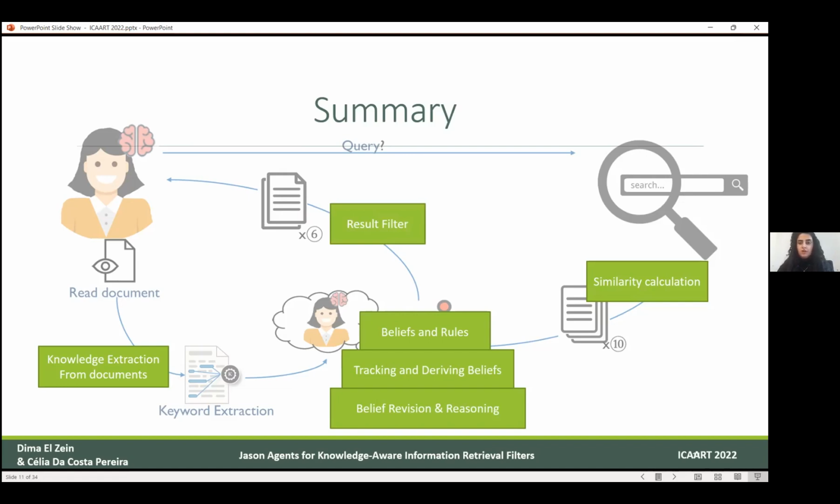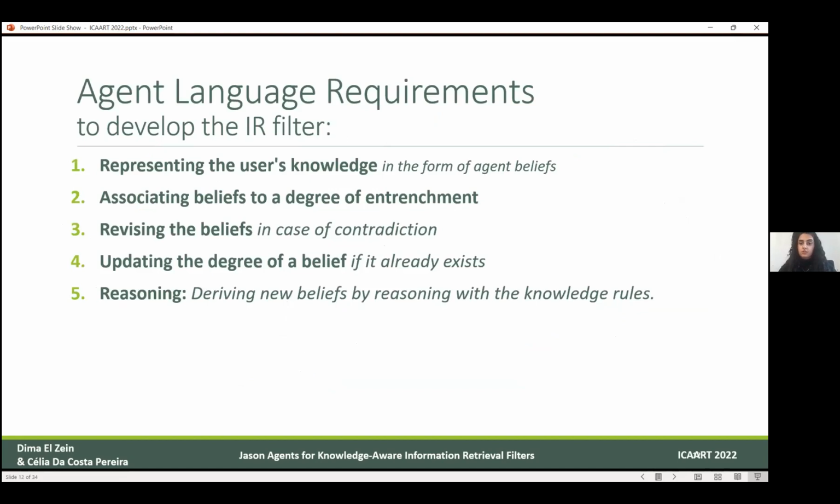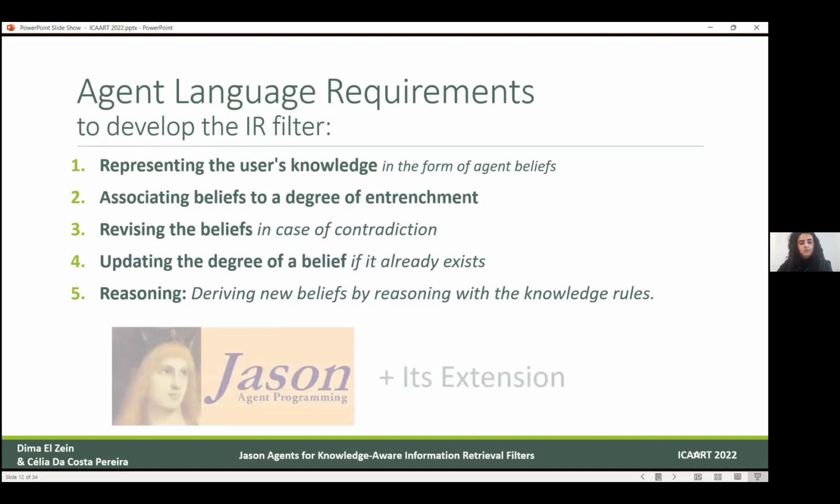When we decided to develop this framework, we had some conditions for finding an appropriate language to develop it. I will briefly state them. Mainly we wanted a language that allowed us to represent the user's knowledge and to give a degree or a grade to each belief. We also wanted the ability to revise beliefs, so that belief inconsistency could not be accepted, to update the degrees of the beliefs, and of course reasoning. And we found that all those conditions were satisfied by the Jason language and its extended version.